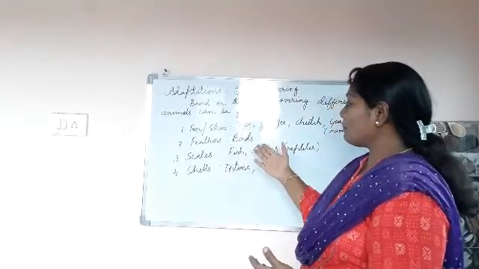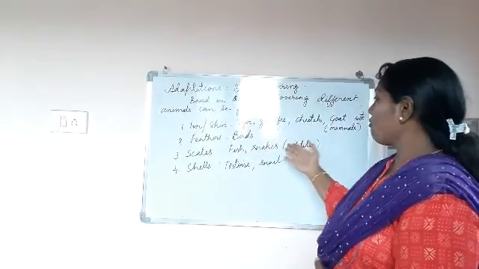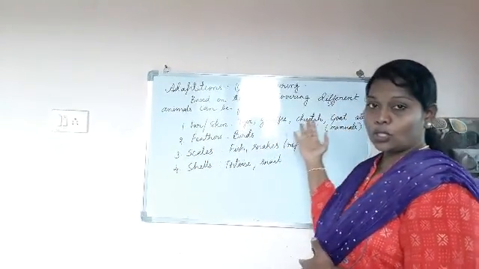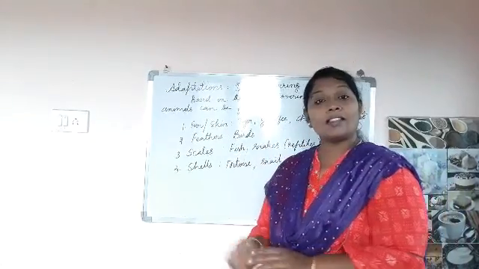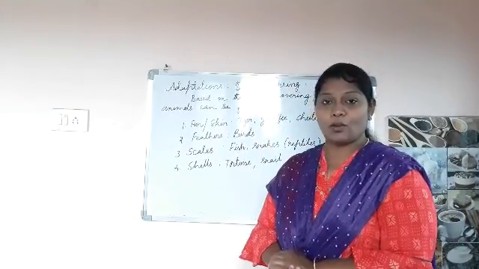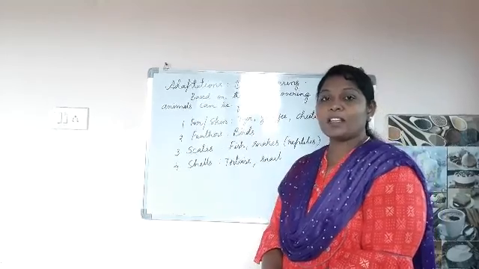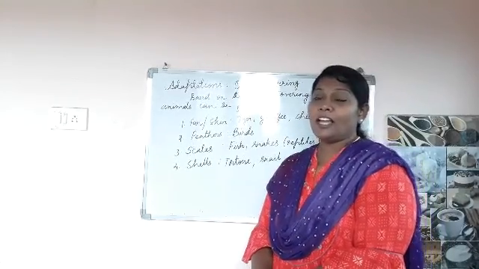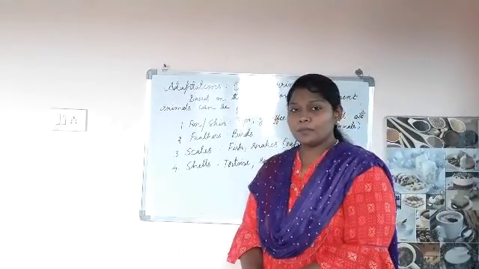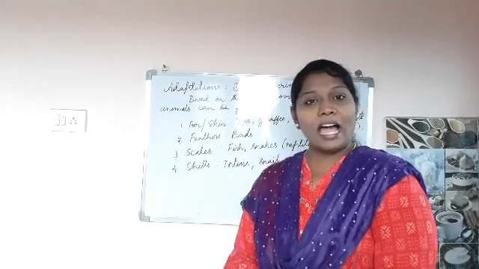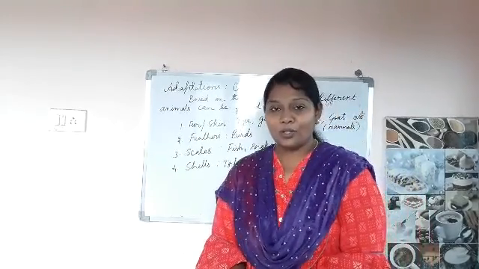So what are the examples? Tiger, giraffe, cheetah, goat and lion. And there are so many other examples also. Next we will see the other thing, the feathers. If you observe, what kind of animals do have feathers? Can you guess children?